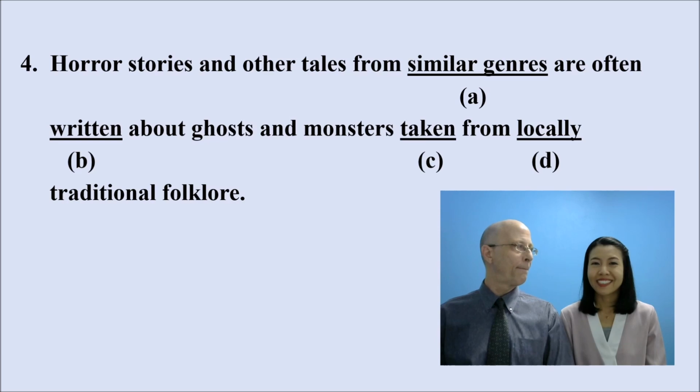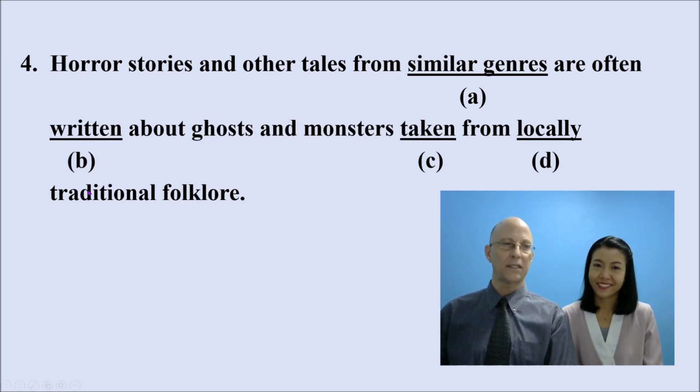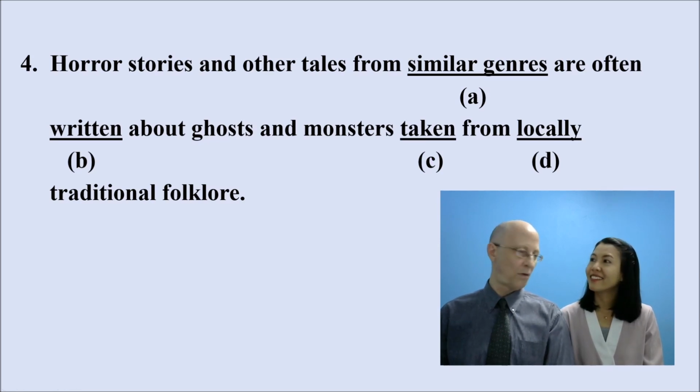How about B? B should be passive form because you see the subject stories and tales cannot do anything. Good. And this one written is verb 3. This is correct too. Yeah, good. Verb 3 again, Thai shorthand for past participle. And C? You will see conjunction and. Yes. Therefore we get the parallel form again. So we have written as the parallel form for taken. Both of them are past participles or verb 3, so all good.